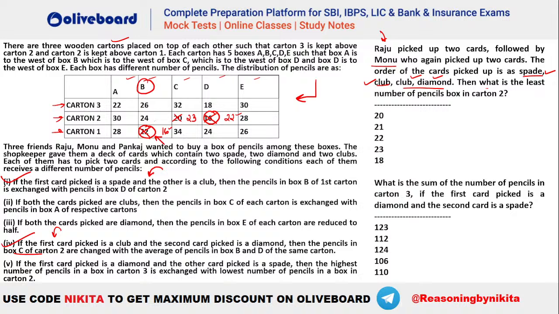Now let's see then what is the least number of pencils in carton 2. So which is the least number of pencils in carton 2? You can see 30, 24, 23, 22 and 28. So 22 is the least one. So 22 would be the answer. Isn't it? I hope this is clear, everybody. Okay. So as per question number 1, this was done.